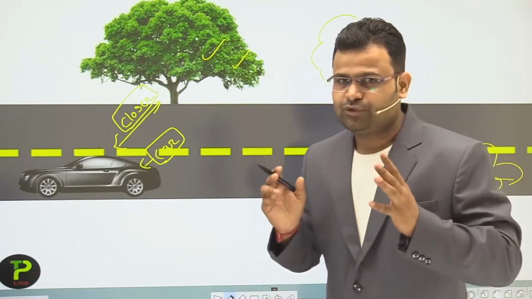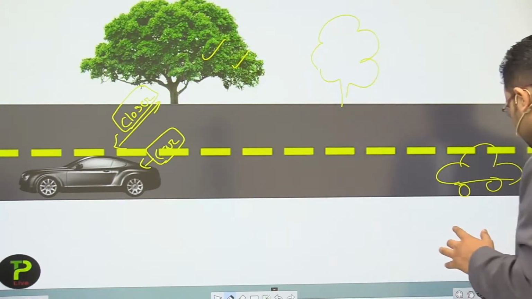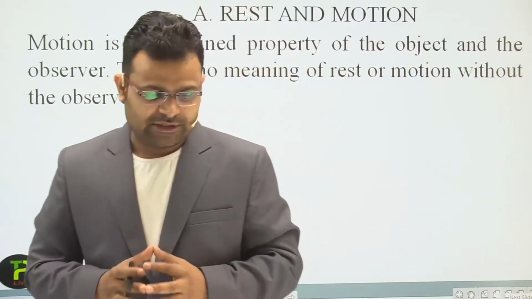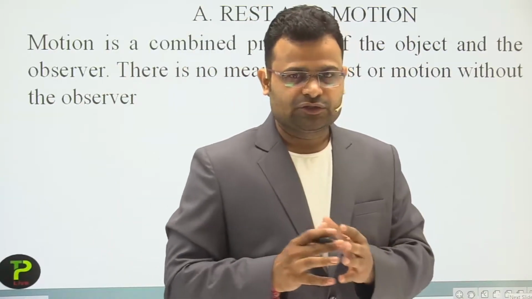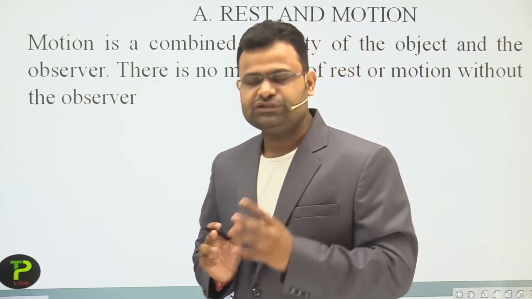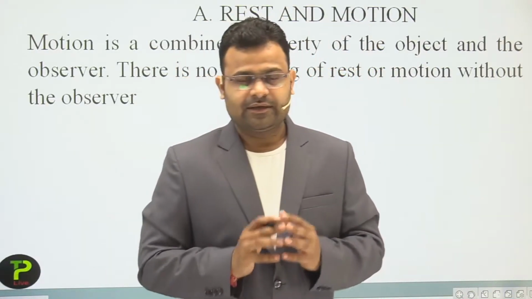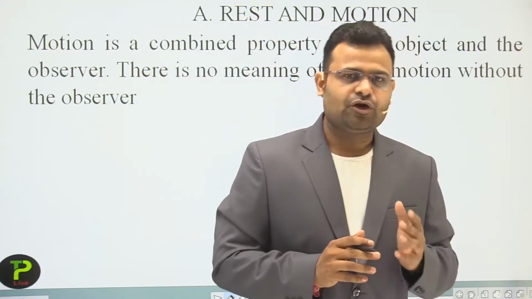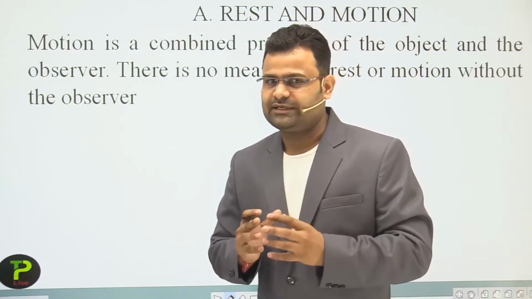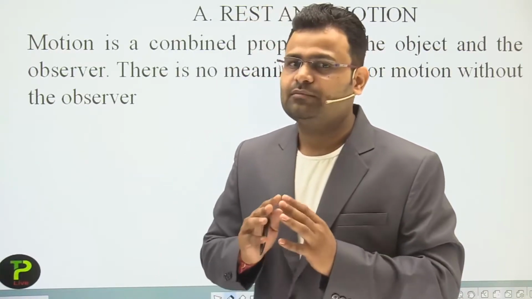So dear student, the most important point is how we can say an object is at rest and how we can say an object is in motion. So our first topic is rest and motion. In the previous diagram we discussed the closer and away of an object. So we use a new word, the position of an object. If the position of the object changes or does not change, there are two conditions. If it does not change, then we can say the object is at rest. If the position changes, then we say the object is in motion.